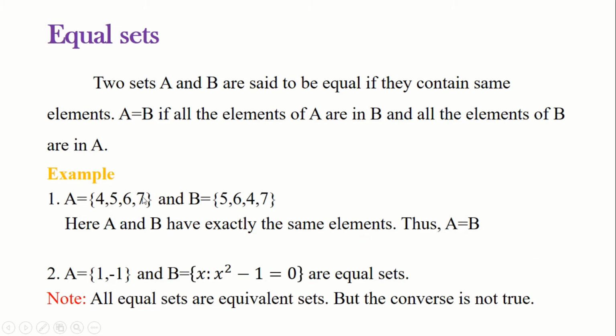Here we have 4, 5, 6, 7. Here we have 4, 5, 6, 7 but in different order. Thus, the set A is equal to set B. Here we have the set A consisting of the two elements 1 and minus 1. And in the set B, we have the set of x such that x squared minus 1 equals 0. If we solve this quadratic equation, we get two roots for x, that is 1 and minus 1. So, the sets A and B are equal sets. See, all equal sets are equivalent sets, but the converse is not true.